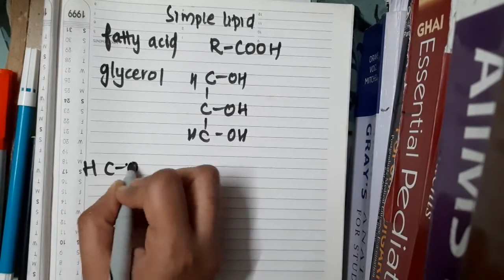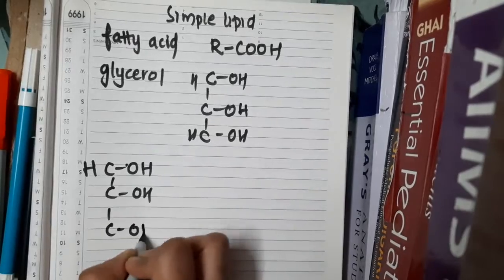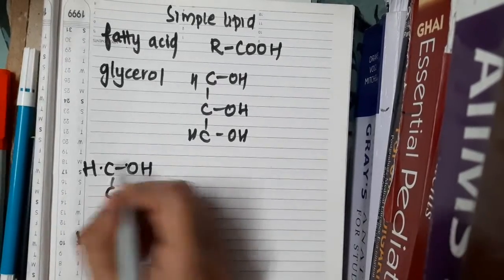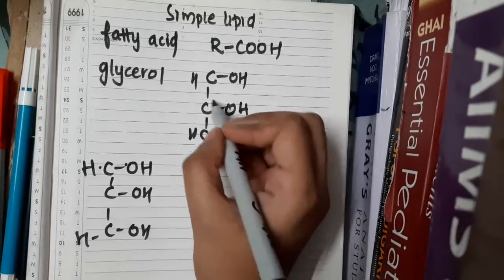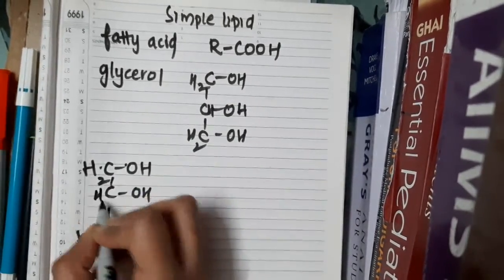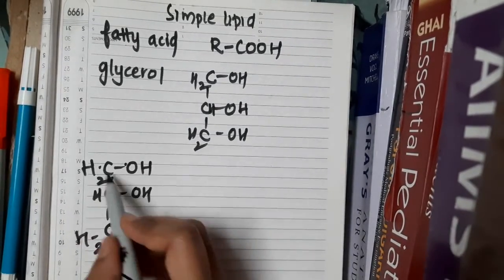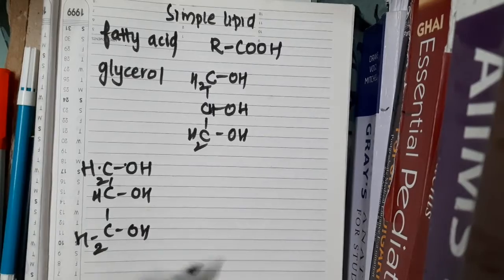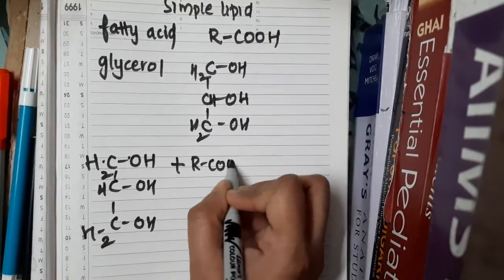See, this is the glycerol molecule, right? The same molecule I have written here. This is the CH2. I'm really sorry, valencies should be 4 for carbon, I forgot that. So this is the glycerol molecule. To this glycerol, I am adding only one fatty acid.